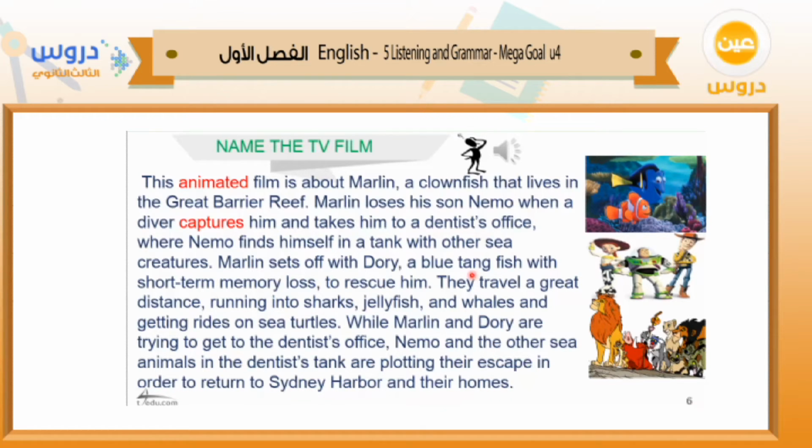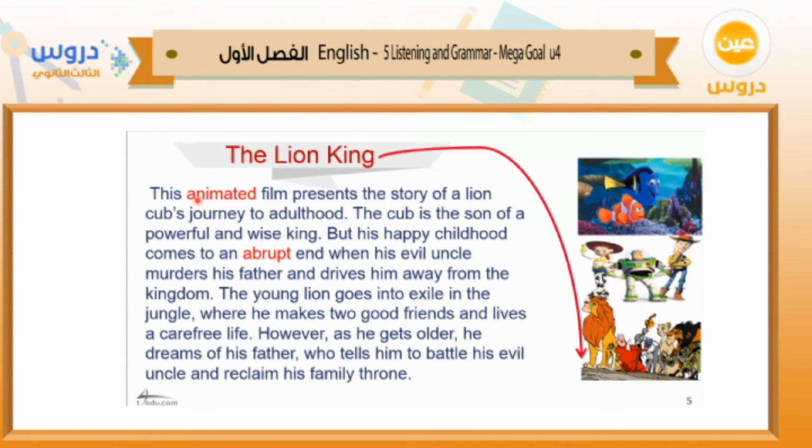After listening to the information about the story, can you guess what that TV film is? Here we have a clownfish. His name is Marlin. There is some information about his son Nemo. So what is the name of the TV film here? Finding Nemo is the name of the film. If we want to discuss the most common words, here we have the word animated. This animated film presents the story of a lion.